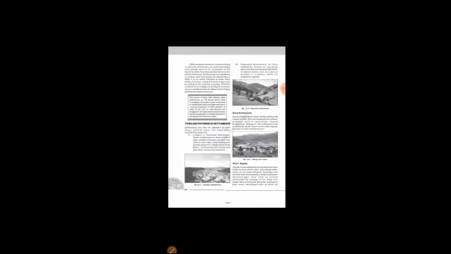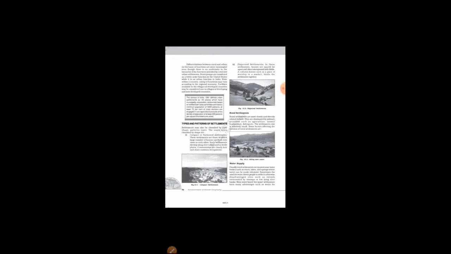Another picture that comes to our mind is the type of houses in a rural area, isn't it? It may be kacha, it may be pakka, depending upon the level of development. And also remember, rural settlements are places where people are engaged in primary activities. They are doing agriculture, fishing, mining, lumbering, etc. Now there are several factors which affect the location of a rural area. So let us see those factors affecting the location of rural settlements.